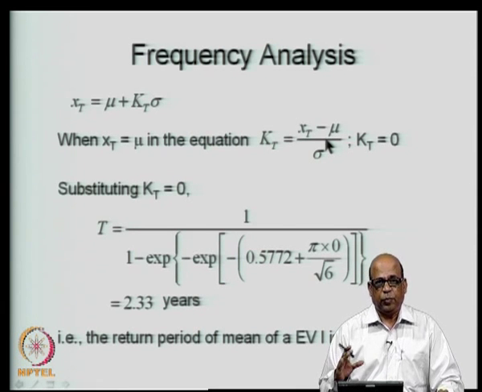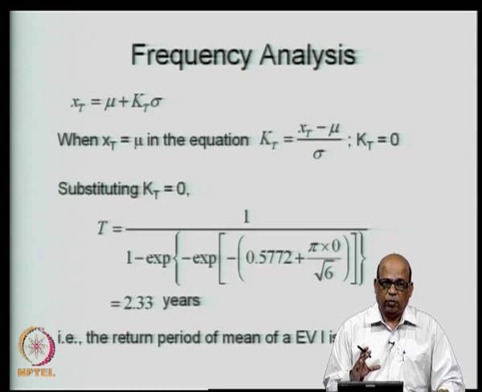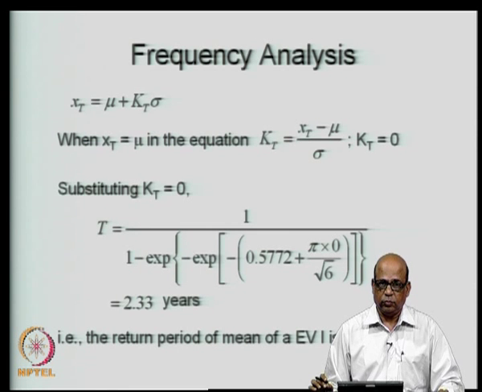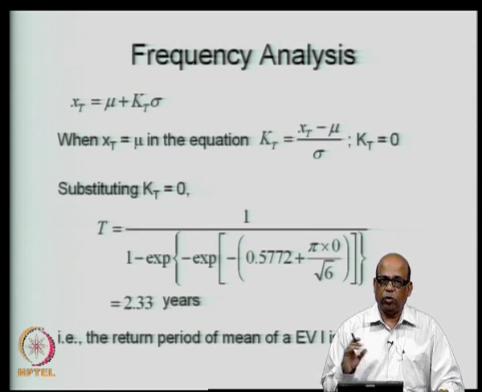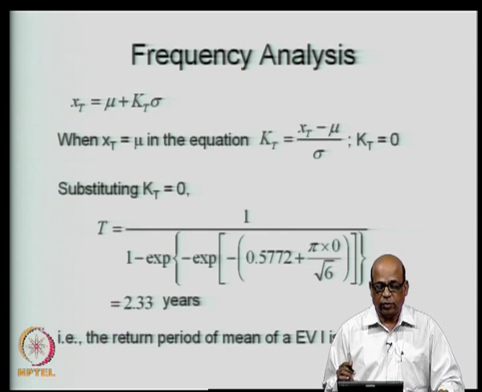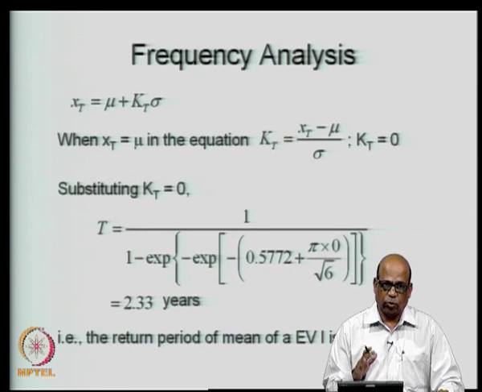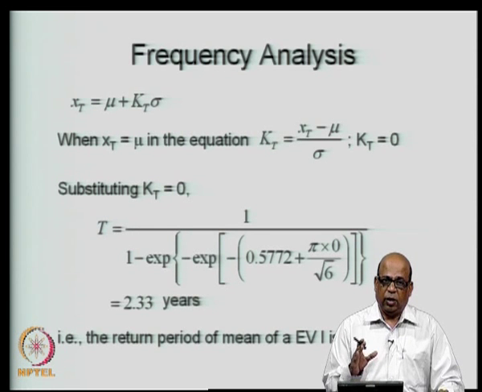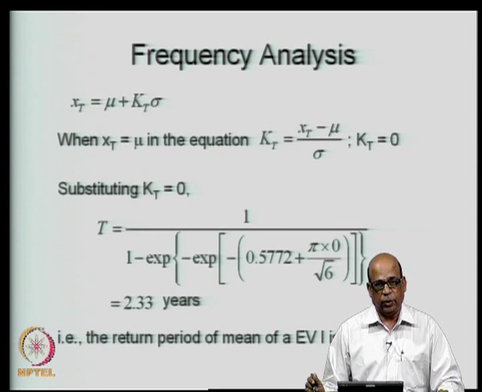You are saying that the average value or the mean value of the particular sample or the population that you have, what is the return period corresponding to the mean value is the question that we are trying to answer. So, X_T will be equal to mu, because that is a magnitude that is equaled or exceeded. So, we are seeking the answer to the question of the return period associated with the mean value of an extreme value type 1 distribution.